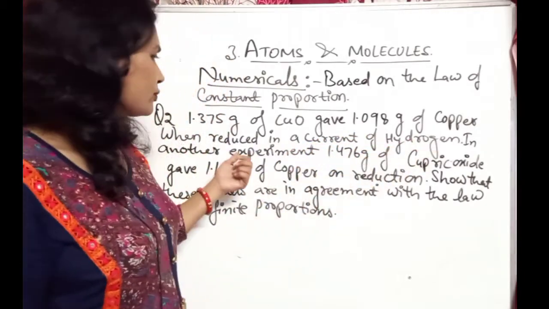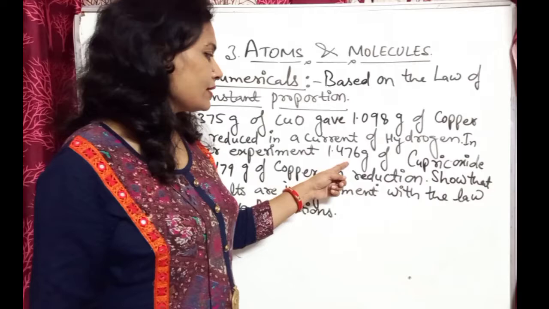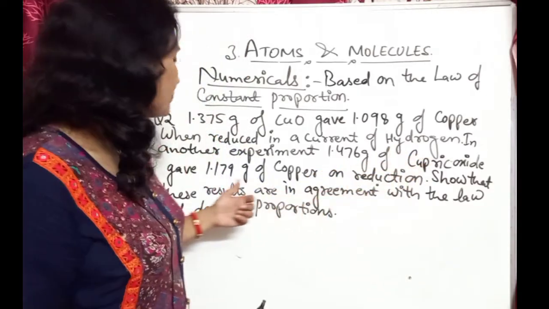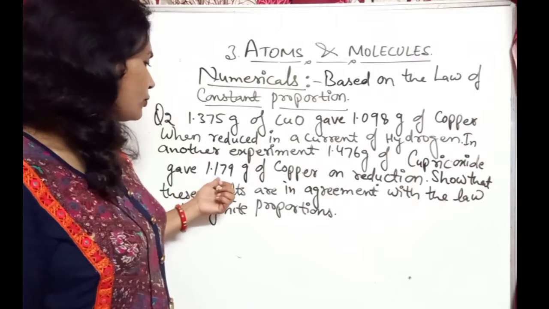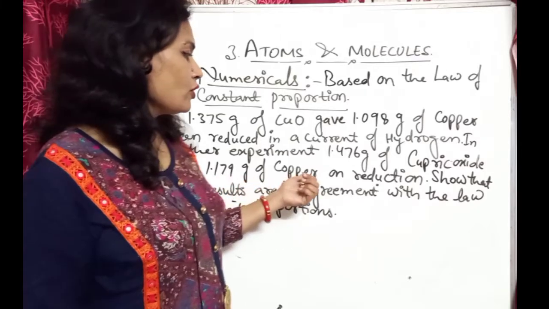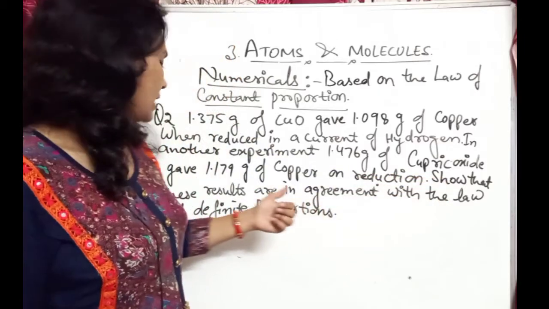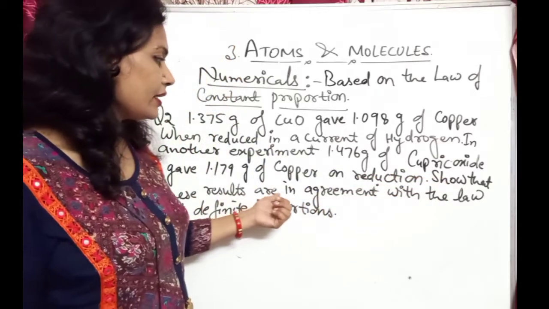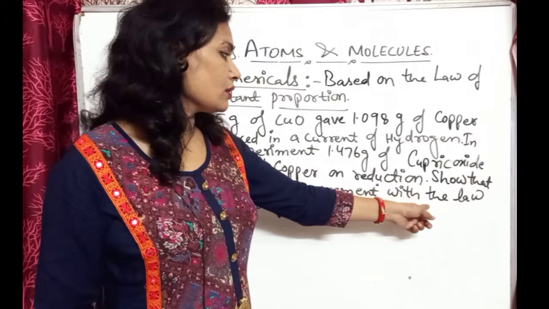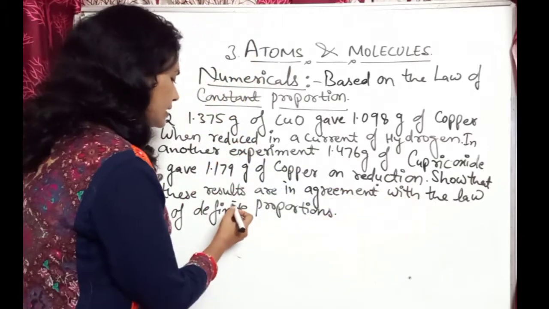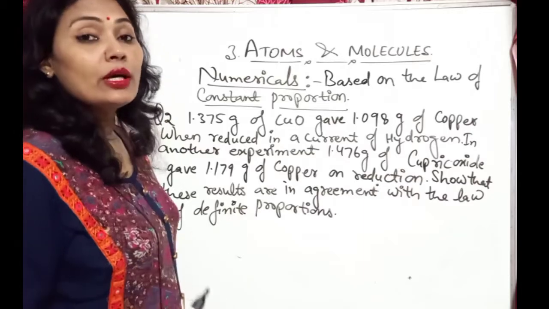In another experiment, 1.476 gram of cupric oxide, that is also copper oxide, gave 1.179 gram of copper on reduction, and we have to show that these results are in agreement with the law of definite proportion.